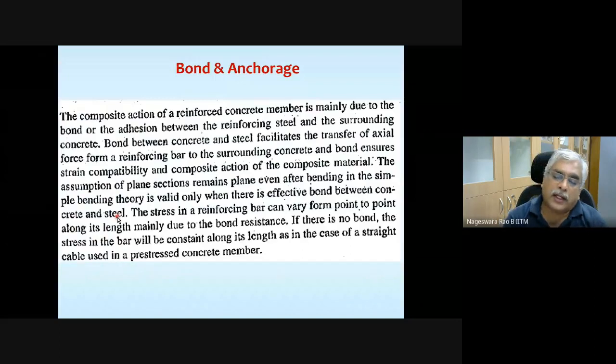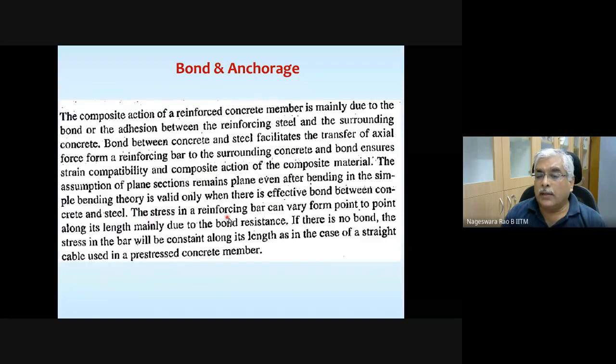Please note that in the entire theory that we developed as part of limit state under collapse, under flexure, or under the working stress method, when we looked at beams under flexure, the important assumption is that plane sections remain plane before and after bending. This assumption is made even for the working stress method as well as for the limit state method. Okay, so that is valid only when there is effective bond between concrete and steel.